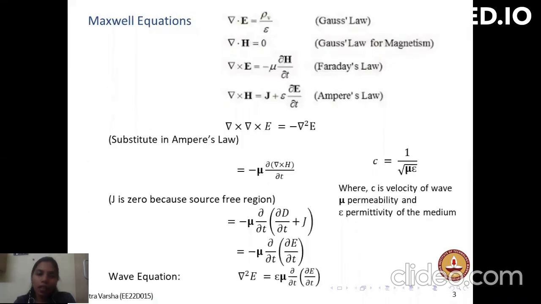These are the few Maxwell equations. Four Maxwell equations: Gauss law for magnetism, which says that monopoles do not exist, Faraday's law and Ampere's law. From the Maxwell's equation, we can derive the wave equation of the electromagnetic wave. Here, mu is the permeability, epsilon is the permittivity depending upon the medium.